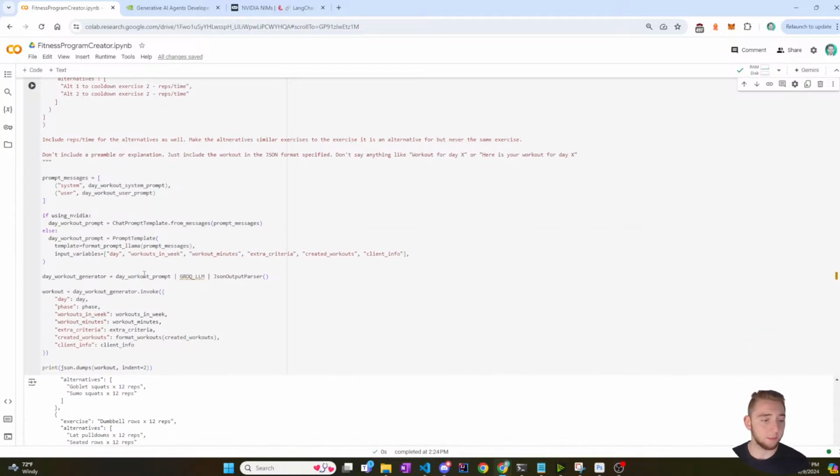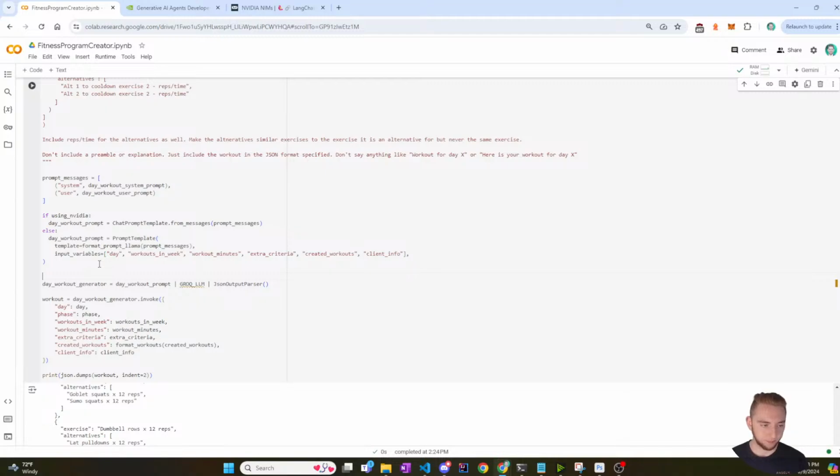So I'm just gonna try it because I am using NVIDIA now. So I'll say the LLM is equal to NVIDIA if using NVIDIA, else Groq LLM.